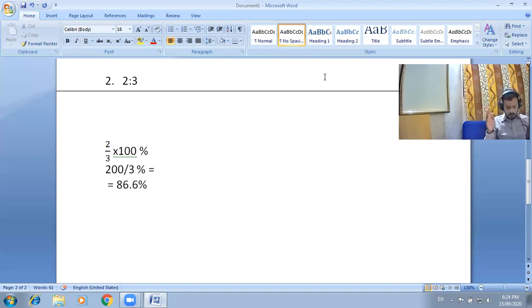Given that 72 percentage of 25 students are good in maths, the total number of students is equal to 25.